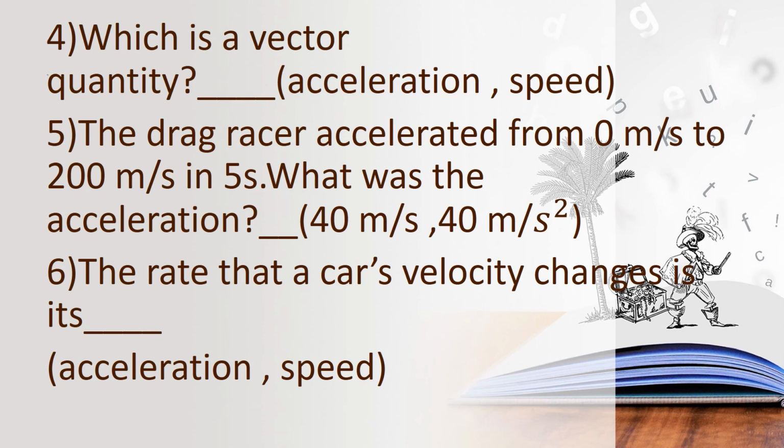Children, I had given the options 40 meter per second, 40 meter per second square. Very easy questions, children. So in the sixth question, the rate that a car's velocity changes is dash. Acceleration or speed. Choose the correct answer and write it. Children, that's all about your homework.